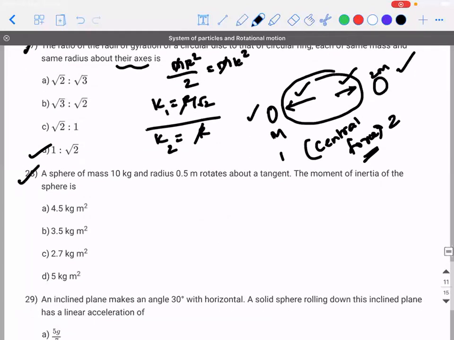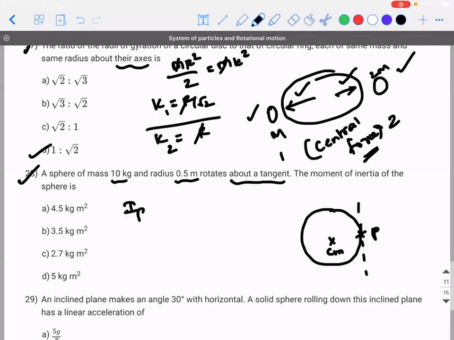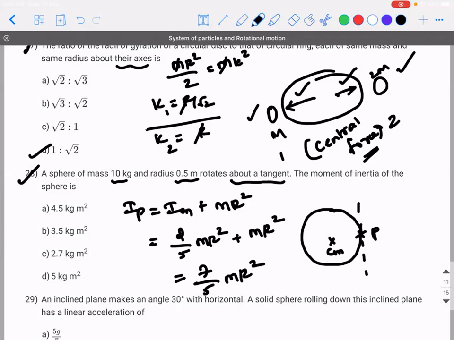Next. There is a sphere of mass 10 kilogram and radius 0.5 meter, which rotates about a tangent. The moment of inertia of the sphere is? So when a sphere is revolving about its tangent, what is going to be the moment of inertia? The moment of inertia about point P is ICM plus MR square. ICM is how much? 2 by 5 mr square, plus m into r square. It will actually be 7 by 5 mr square.